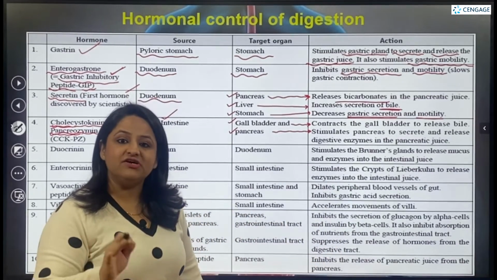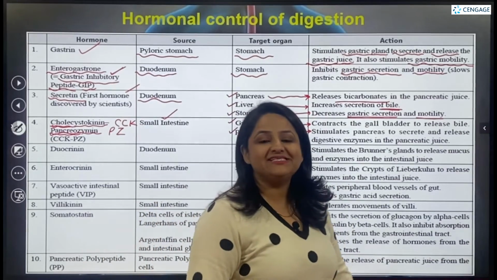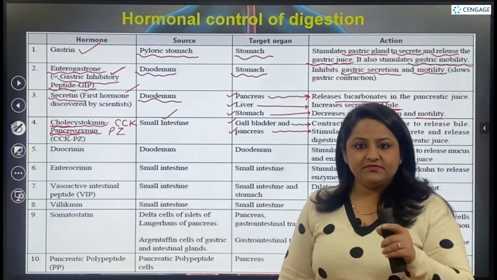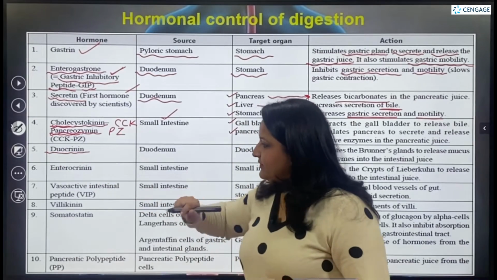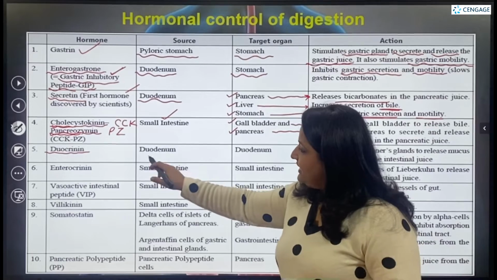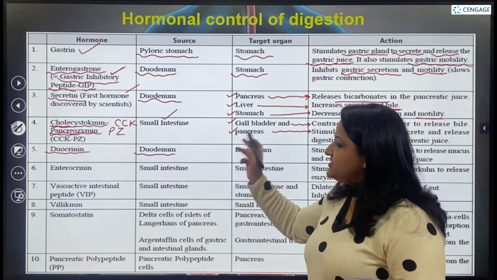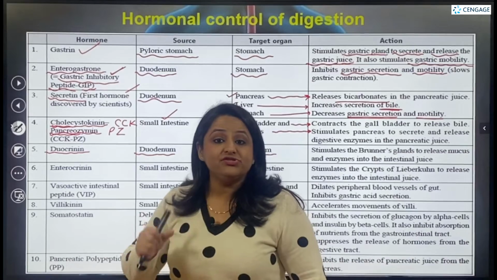So this is the functioning of the hormone CCK-PZ. Now let's talk about another hormone, that is duocrinin. Duo stands for duodenum. That means it is released in the duodenum and it functions in the duodenum itself. What is it doing in the duodenum?